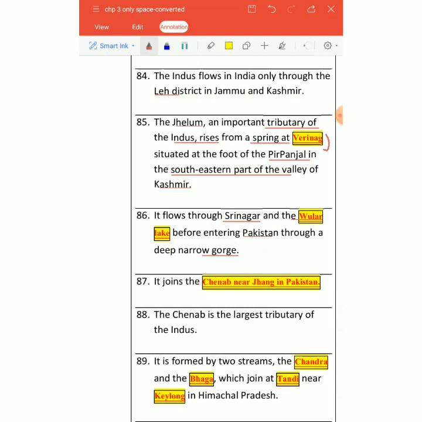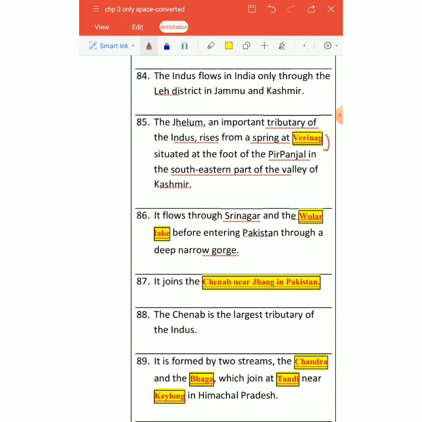I told you already about Himalayan river features. They form V-shaped valleys. We come across so many rapids, we come across waterfalls and all, and then it joins a very important river, the second important river of Indus, that is Chenab, right? Chenab से जाकर पाकिस्तान के झंग में उसके साथ मिल जाती है.